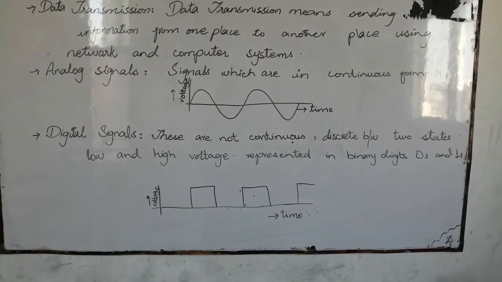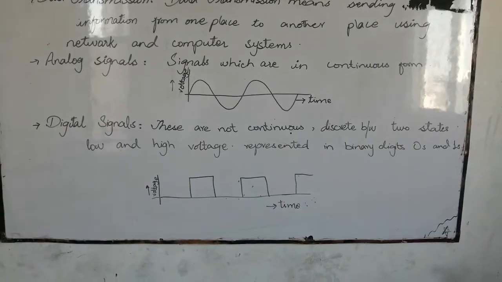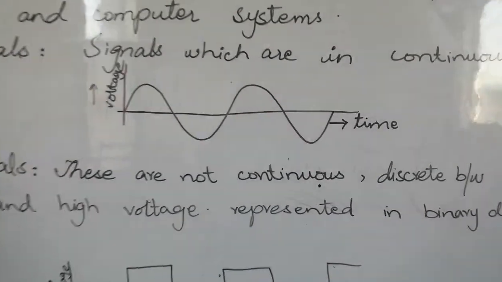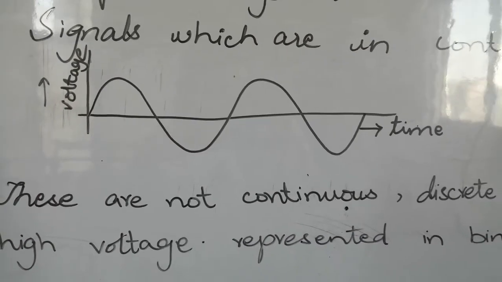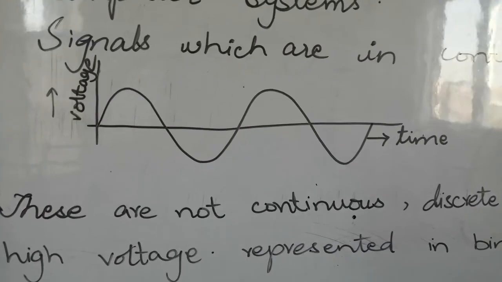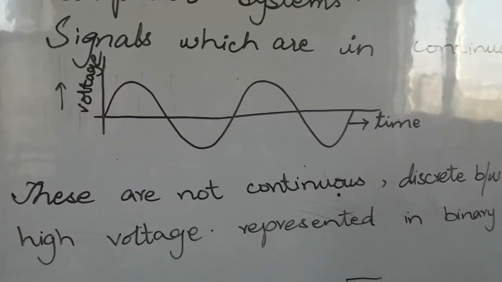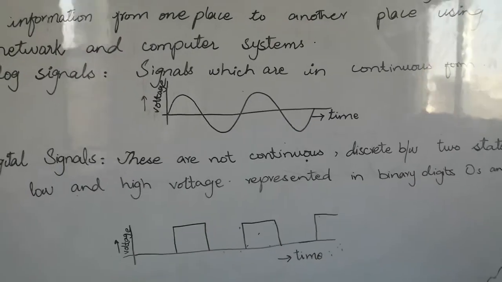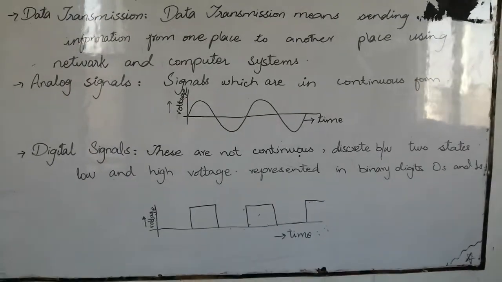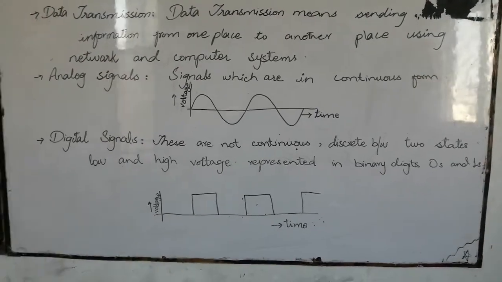What are analog signals? Analog signals are in continuous form. If we take time on the x-axis and the voltage on the y-axis, you can see here that our signals are in continuous form. The signal is continuously increasing, and then in a continuous form it will decrease downward.